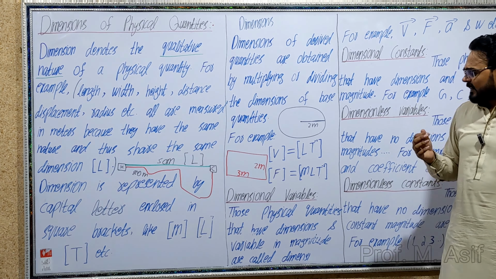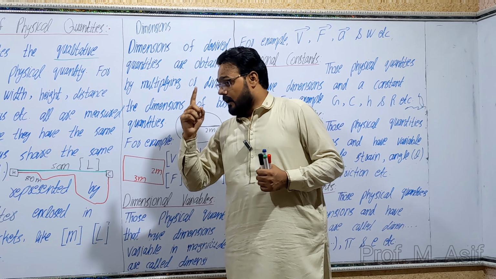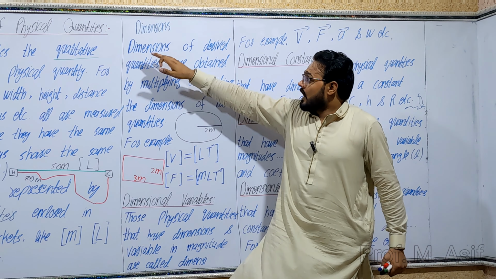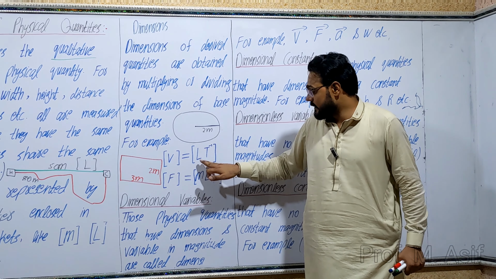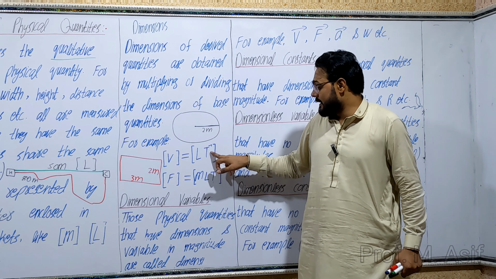Now, dimensions of derived quantities. In the previous lecture, we learned how to find the dimensions of derived quantities. We learned how to find the dimensions of force, which is M L T power minus 2, and of velocity, which is L T power minus 1.